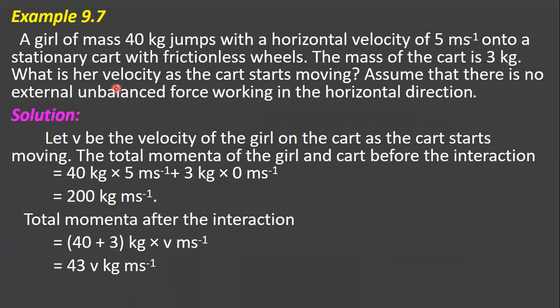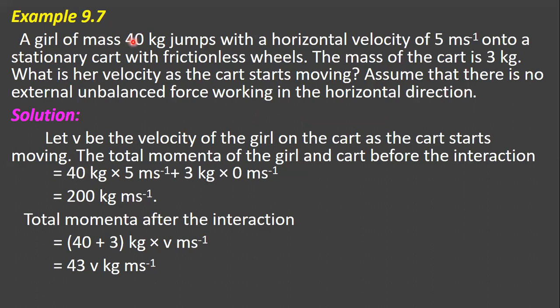Next problem children. A girl of mass 40 kg jumps with a horizontal velocity of 5 meter per second onto a stationary cart with frictionless wheels. The mass of the cart is 3 kg. What is the velocity as the cart starts moving? Assume that there is no external unbalanced force working in the horizontal direction.